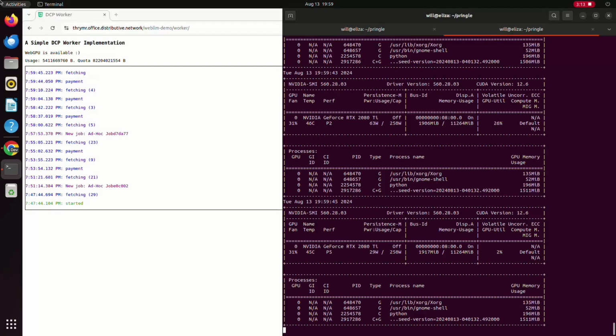Just a bit about the worker. It's executing WebGPU, and it's actually running in a browser. So the worker node here is executing directly in Google Chrome. But this also works fine in command line native workers using WebGPU as well.